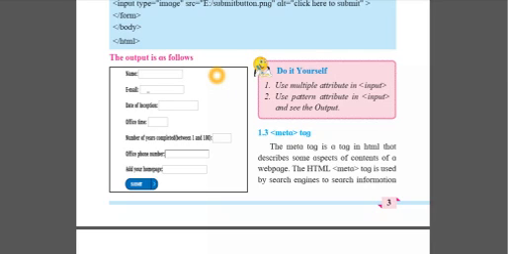Yeah, now we have seen about this practical. So we'll continue with the topic called meta tag. Meta tag is used in HTML, which describes the content of the web page.